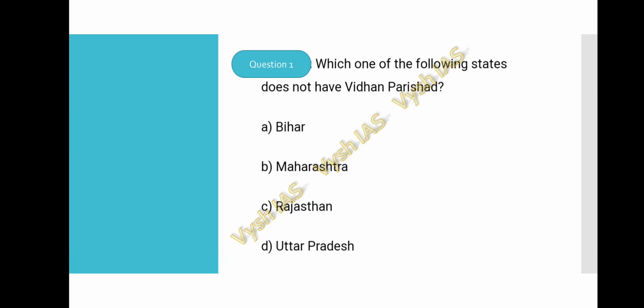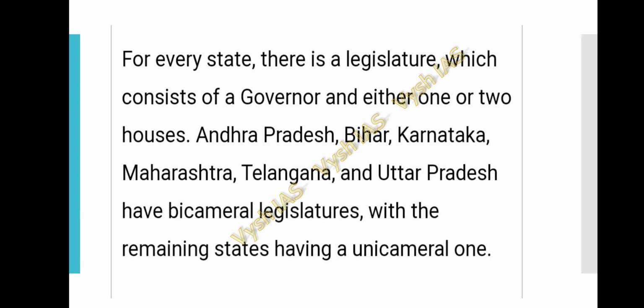Which of the following states does not have the Vidhan Parishad? So there are some states which have Vidhan Parishad too. Option A is Bihar, option B is Maharashtra, option C is Rajasthan, option D is Uttar Pradesh. And the answer for this question is Rajasthan, because for every state there is a legislature which consists of the governor and either one or two houses.